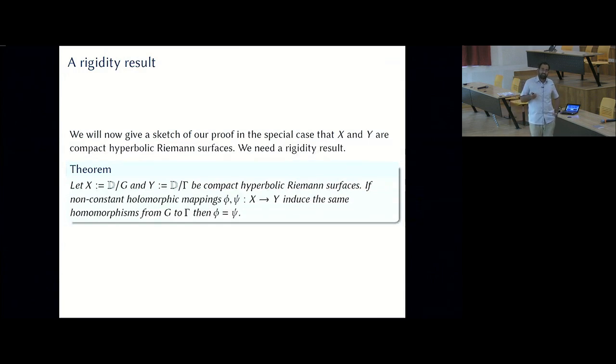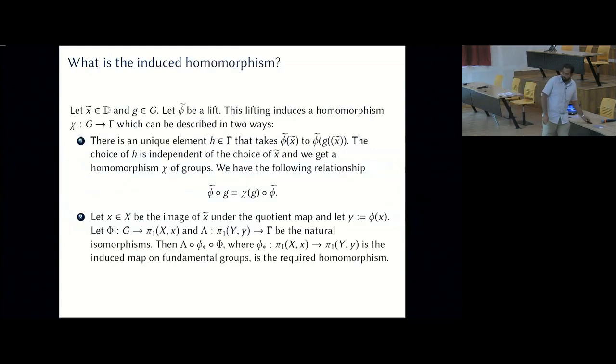Let X be the quotient of the disk D by G and Y be the quotient of D by gamma, be compact hyperbolic Riemann surfaces. So G and gamma would be fixed point free discrete subgroups of the automorphism group of the unit disk. If non-constant holomorphic mappings phi and psi from X to Y induce the same homomorphisms from G to gamma, then phi equals psi. So let me first explain what I mean by this induced homomorphism. It comes from covering space theory, but let me just recall what it means.